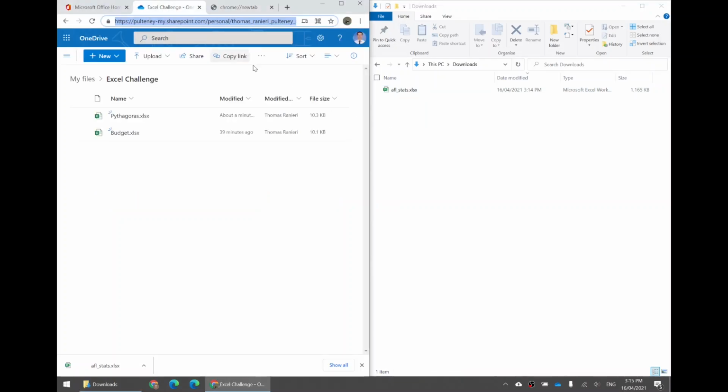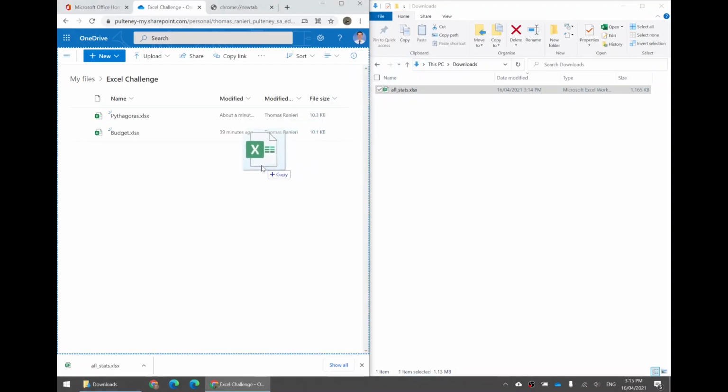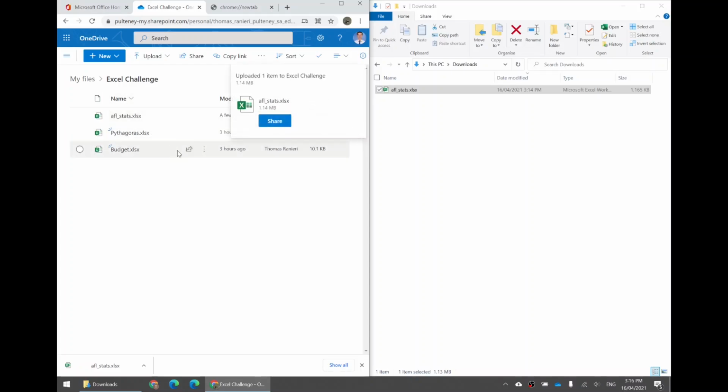Remember, we're using the Excel challenge folder. So this is important. As you work on these things, don't develop them on your own computer, develop them in the Excel challenge folder. That way I can really check that you have made the progress. If you develop it on your own computer, you risk not getting the points for that exercise because I can't check that you've actually done it yourself a little bit at a time.